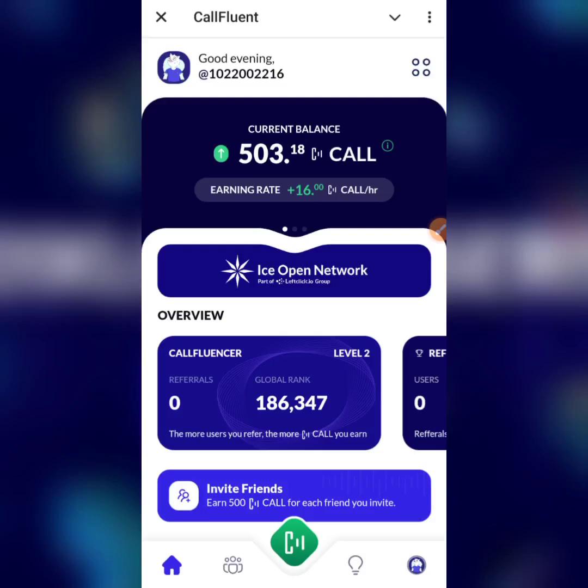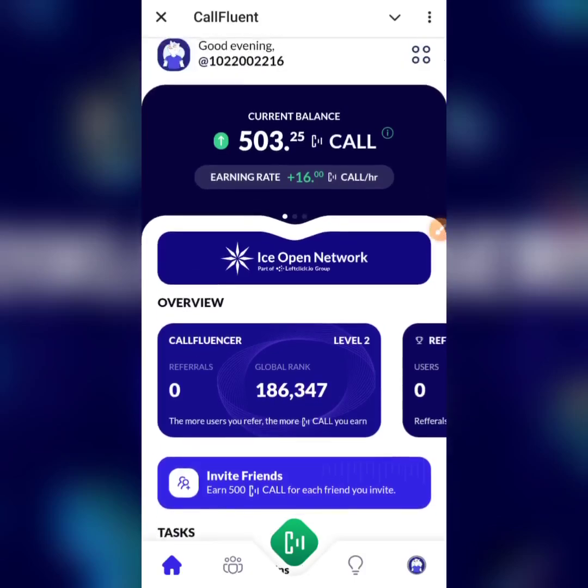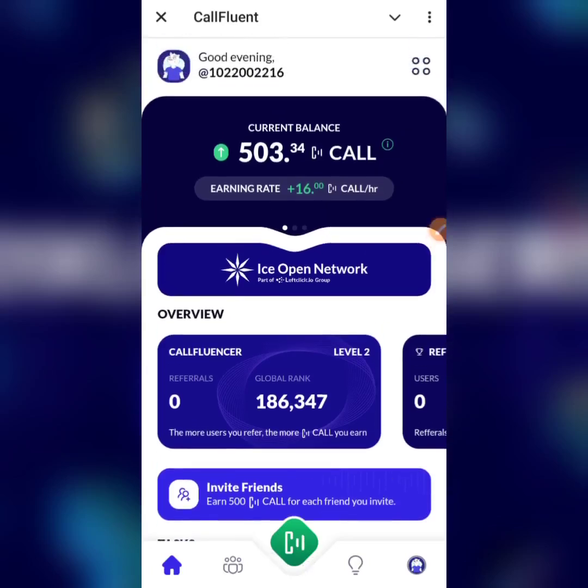So I kind of forgot to mention something. I noticed that when some of us join airdrops on Telegram, we tend to find it hard to locate that bot if we want to claim the tokens, and that is what I'll be addressing right now. You're going to discover how to locate these bots in your chat section. Sometimes these bots don't become visible because we don't do certain things. Now I'm going to show you one mistake a lot of us make and how to correct it. The mistake is not starting the bot.